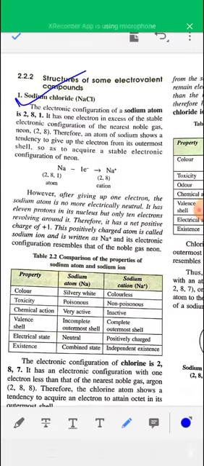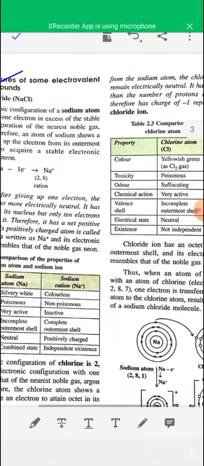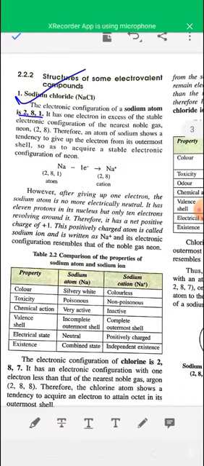Sodium has a total of 11 electrons, so its electronic configuration is 2, 8, 1, and chlorine has a total of 17 electrons. Its electronic configuration is 2, 8, 7. Now, formation of sodium chloride.